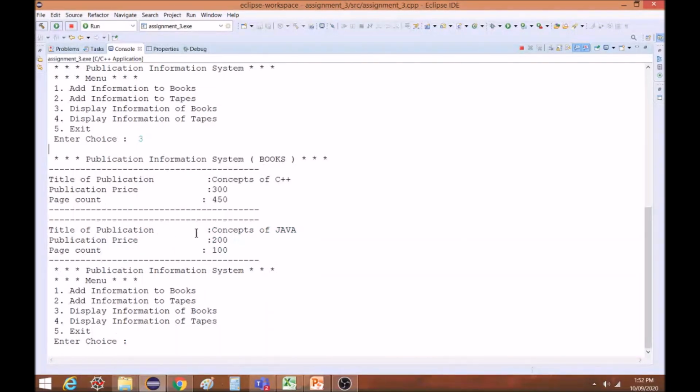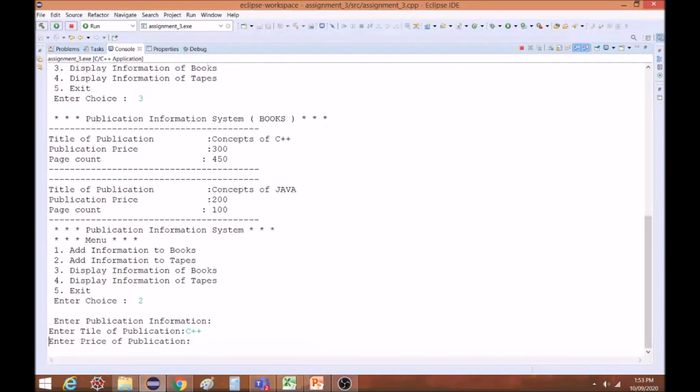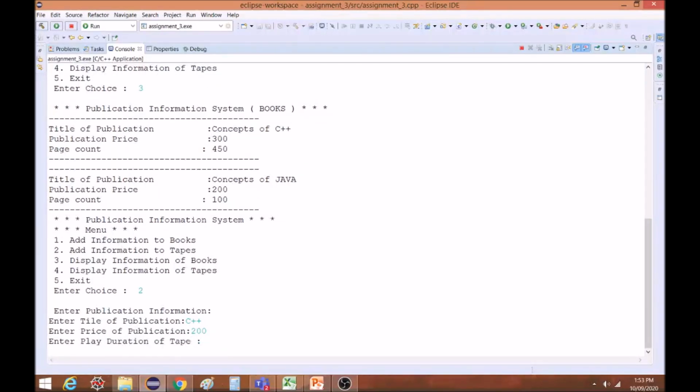So these two records I have added. Concepts of C++, 300 is the price, then 450 is the page count, similarly the second record. Now I will add tape records, the second option. So for the title of the tape I give C++, then the price is 200 rupees, and the play duration is 40 minutes.